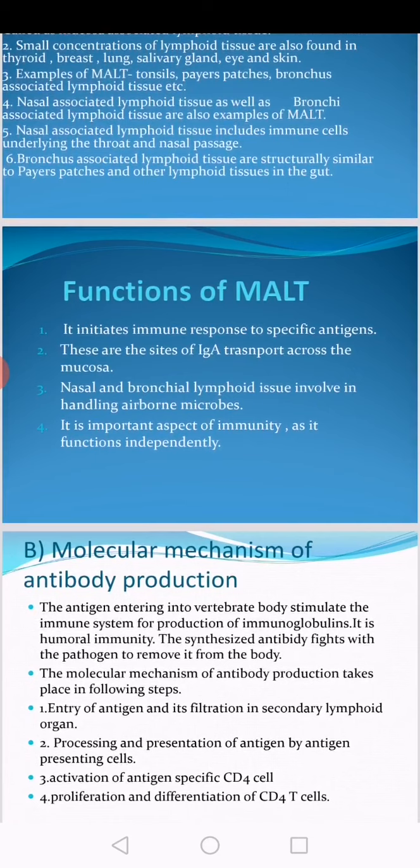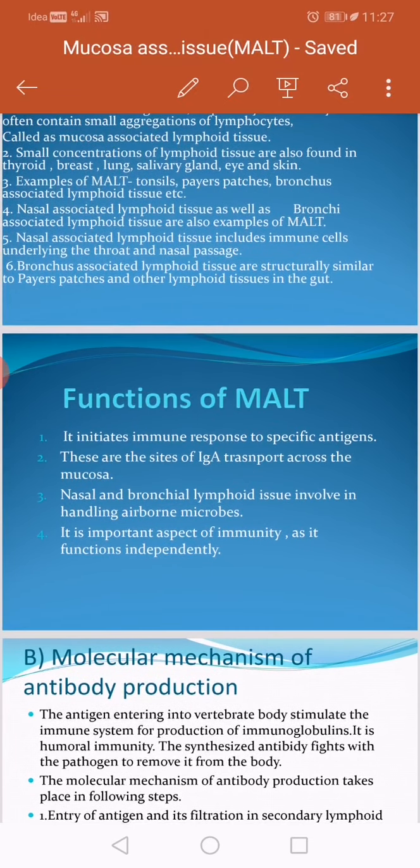Now what is the function of these tissues present in the mucosal lining? They initiate the immune response to a specific antigen. Whenever any foreign particle tries to enter our body, whenever an antigen enters our body, whatever response is given by the body towards the antigen is the immune response. So these tissues in the lining are going to initiate the immune response towards the specific antigen.